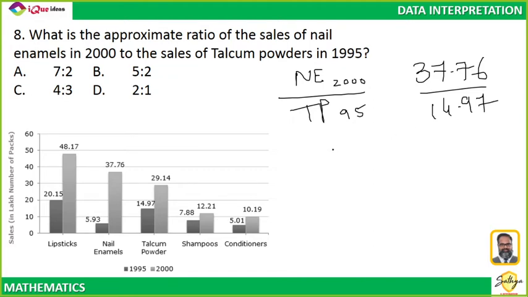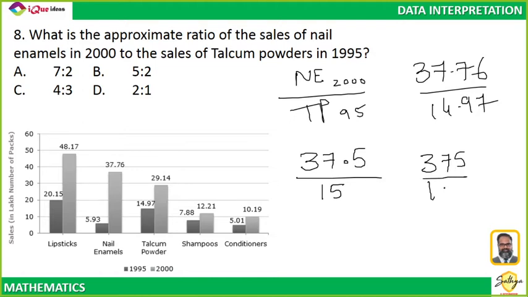So instead of 37.76, can I say this is roughly 37.5, a round figure? And the bottom, can I approximate it to 15? Closest round figure, 37.5 and 15. Why did I take 37.5? Because it is 375 and 150. So 375, 25 15s are, 25 6s are, 3 5s are, 3 2s are. 5:2 is my answer. That's it. Straightforward approximation. 5:2 is my answer.